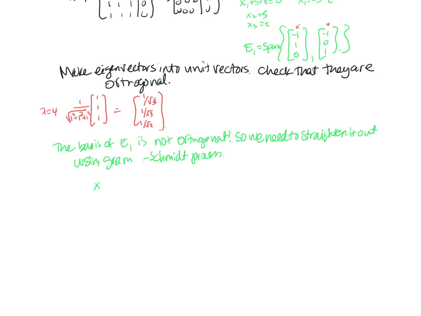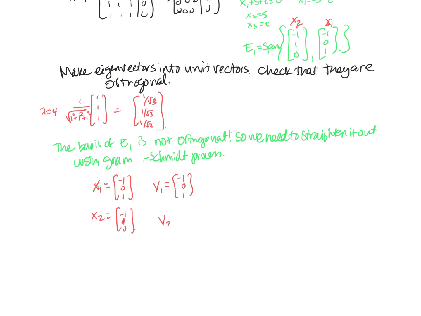So we're going to say this guy is x1 and this guy is x2, just because that's the way the book did it. So I'm going to let x1 equal negative 1, 0, 1. Then I'm going to let v1 just be x1. And I'm going to say x2 is equal to negative 1, 1, 0.